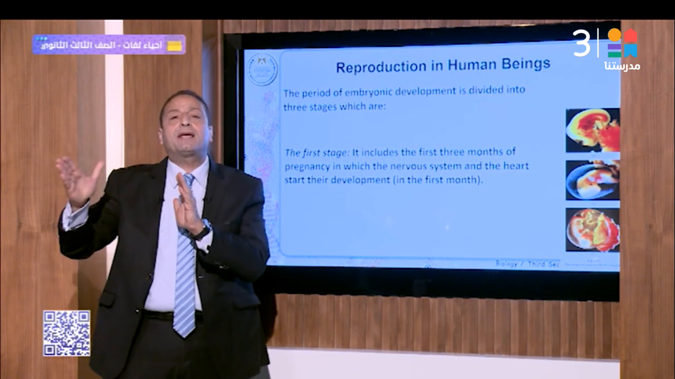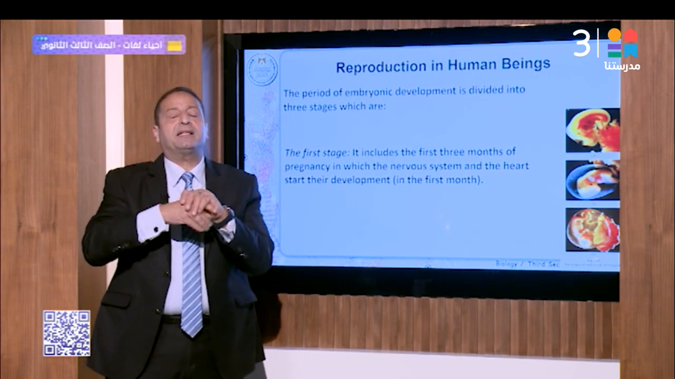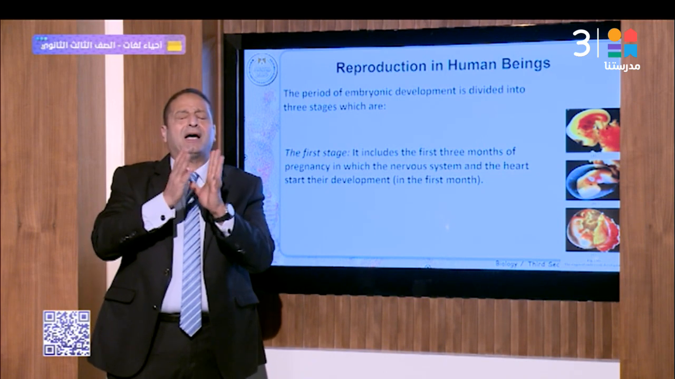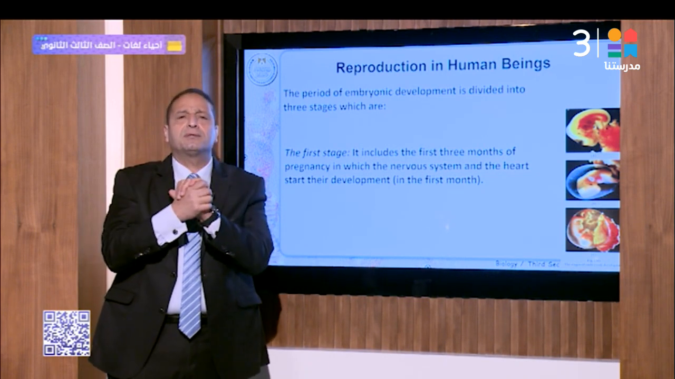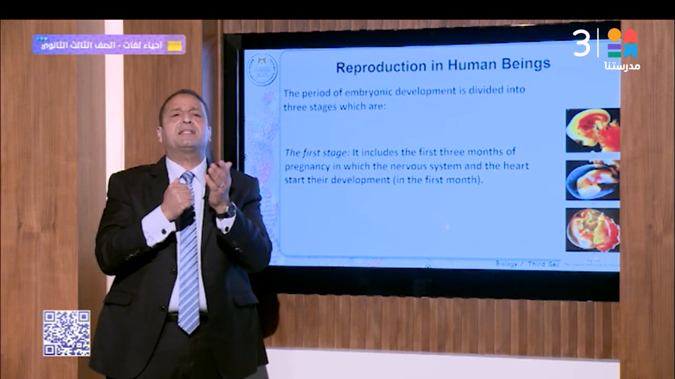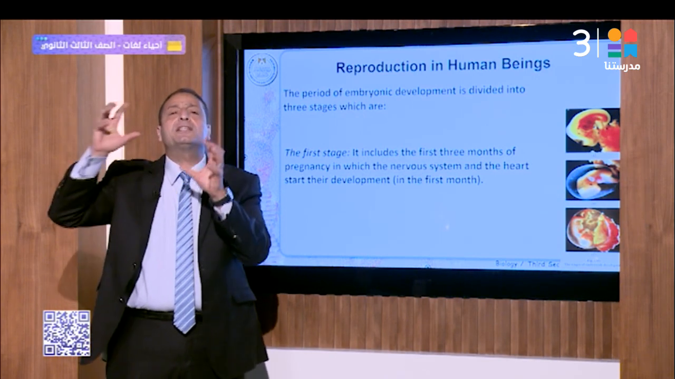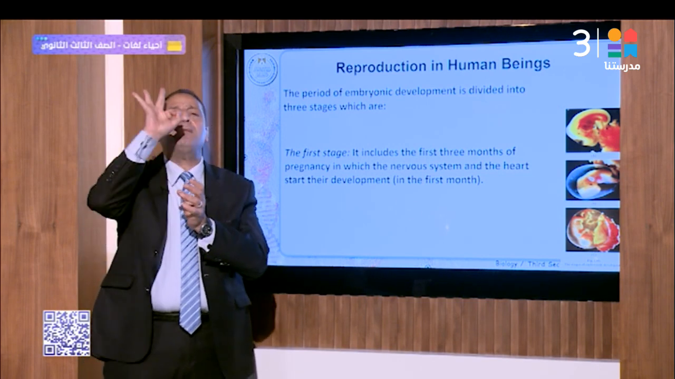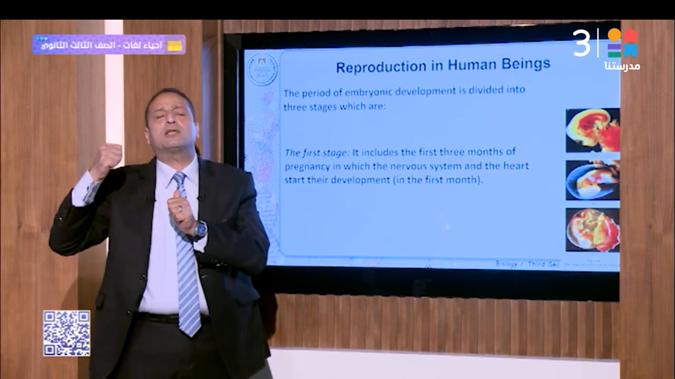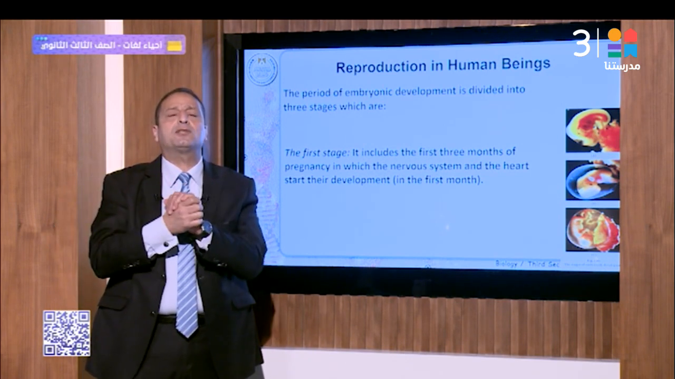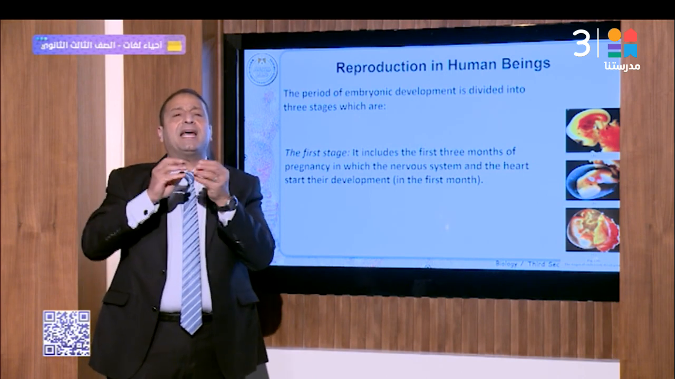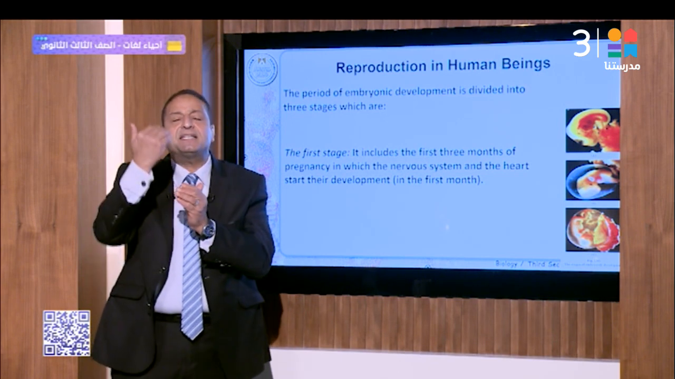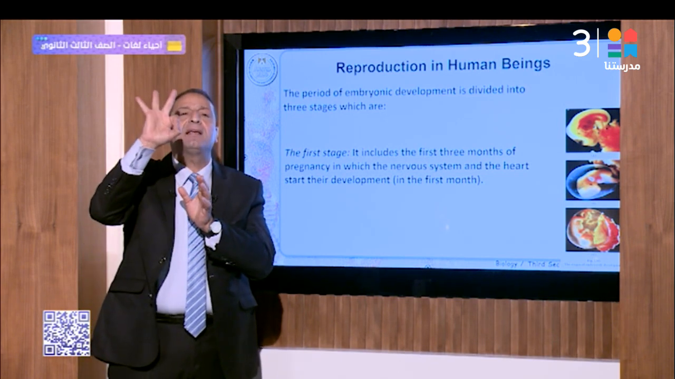After 6 weeks, the testis is formed and secretes testosterone hormone. We can differentiate the male through the testis. After 12 weeks, the ovary is formed in the female. So we can differentiate the type of sex after 3 months. At the end of this stage, the embryo has the ability to sense. The next stage represents the second 3 months.